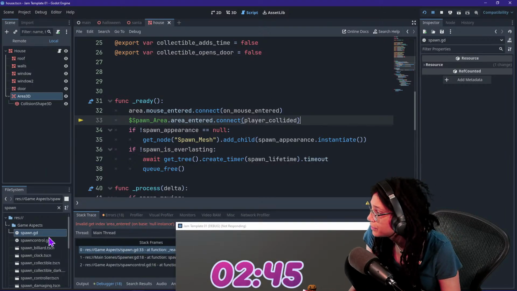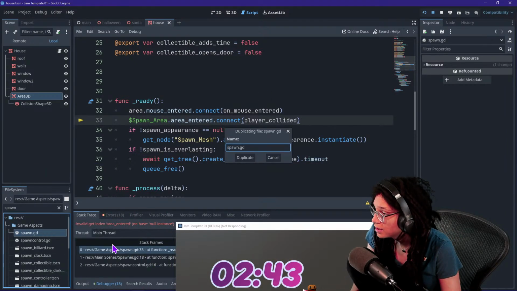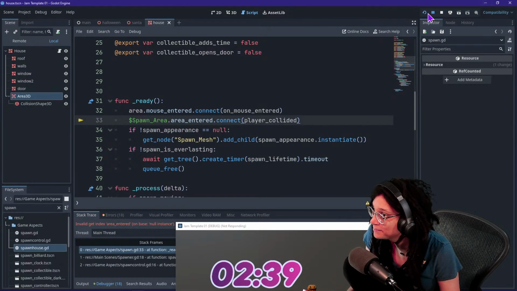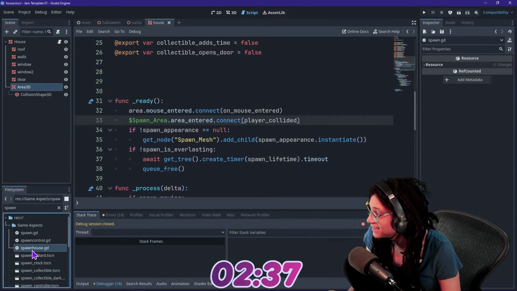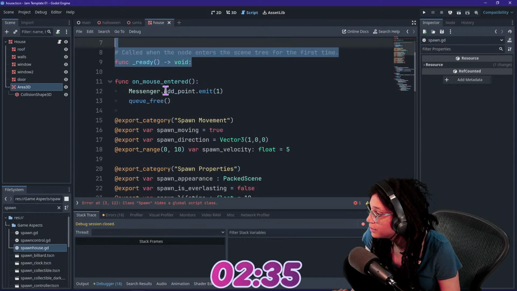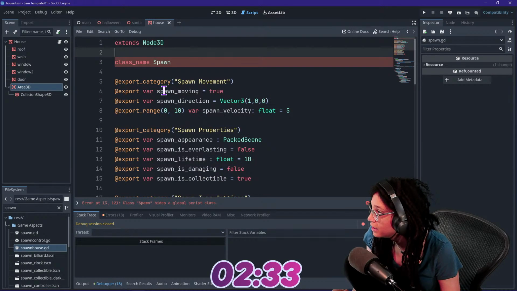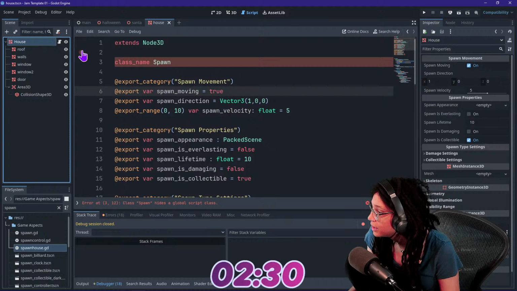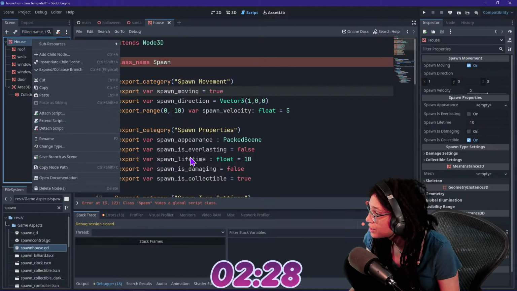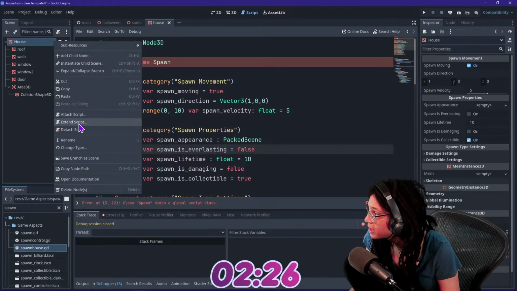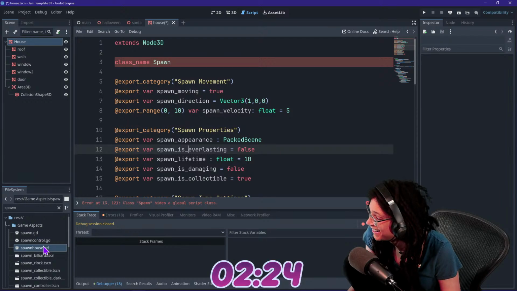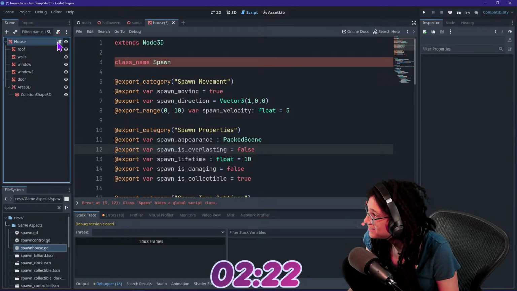I should have made my own script. I have to duplicate this script. Spawn house. I don't have the candy. The candy's not going to be in there. You guys already know it. Undo all of this stuff that you did in here. Just put it in the garbage. Just drop it in the trash. Yeah, it hides a global script class. Awesome.